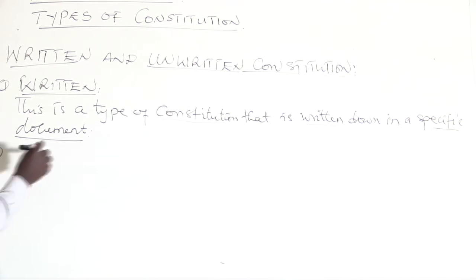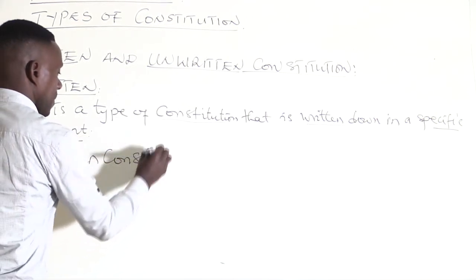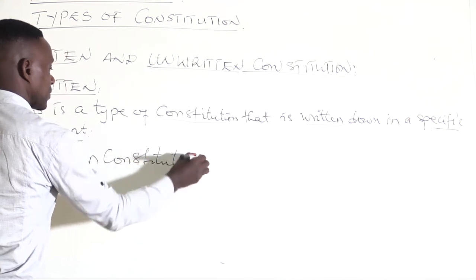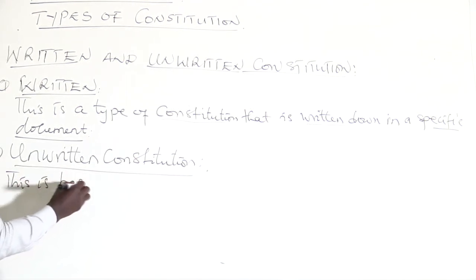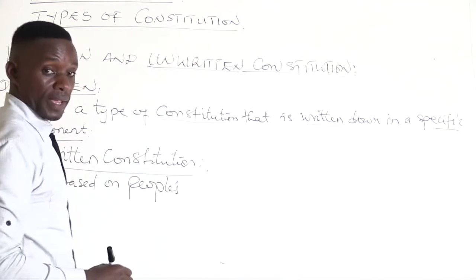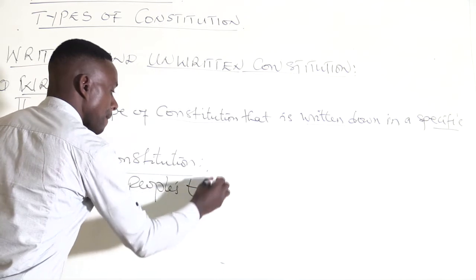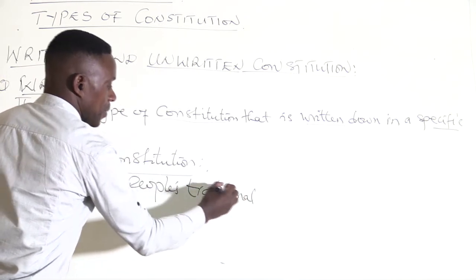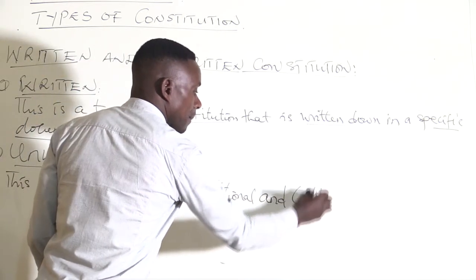Then the second one, the unwritten constitution. This one is based on people's traditional and cultural practices.